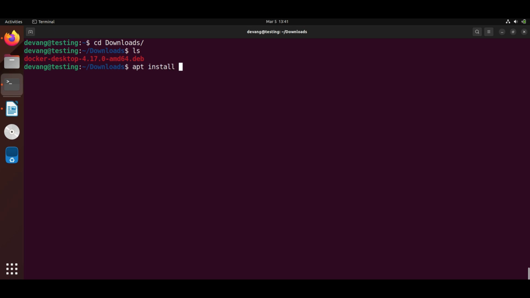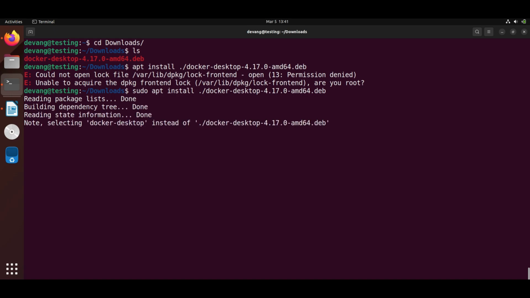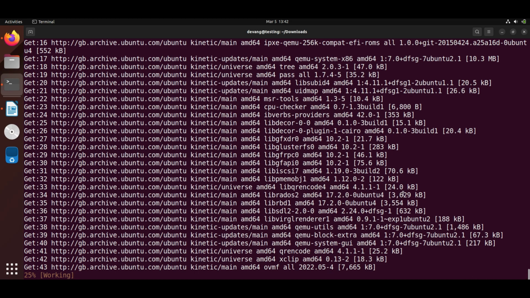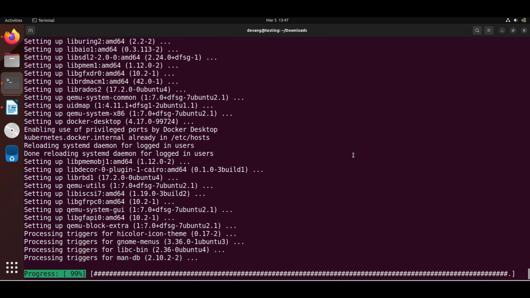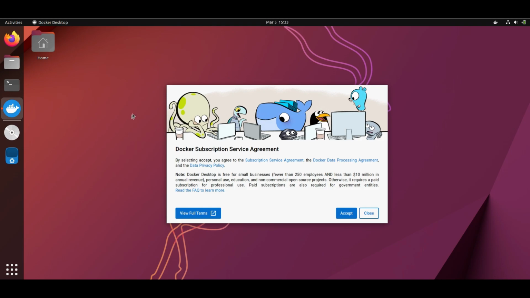apt install. Restart your PC, and then when you start again, you will see this description about the terms and conditions of the Docker. Just accept it,